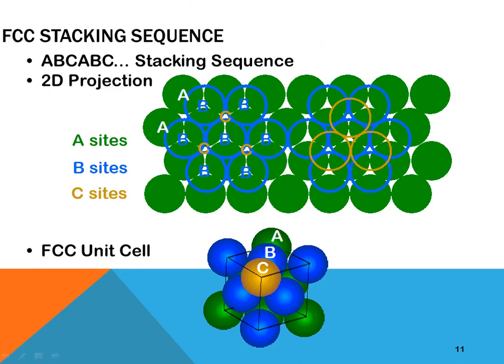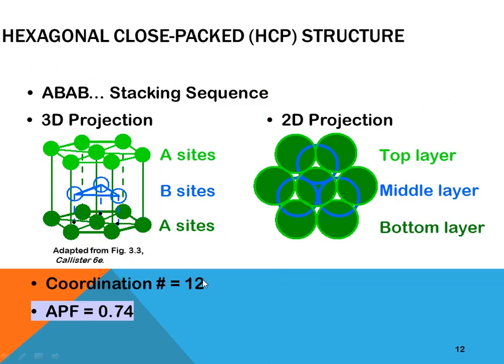This green color shows the A side, blue color shows B side, and this color shows the C side. This is the brown color. FCC unit cell looks like this. Hexagonal close pack, HCP crystal structure having AB stacking sequence, 3D projection, A side, B side, A side, top layer, middle layer, and the bottom layer in different colors. Coordination number is 12, and atomic packing factor is 0.74.